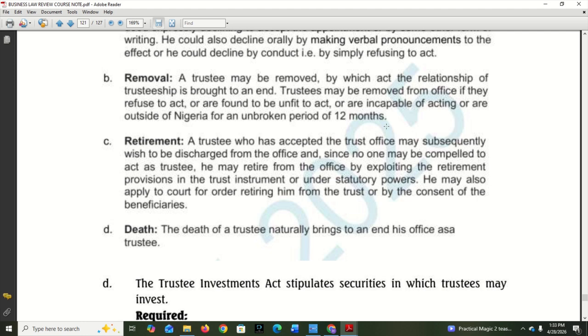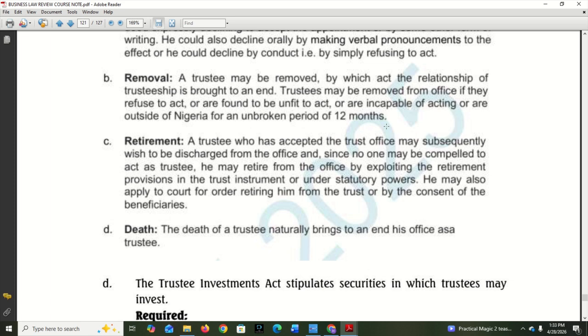Okay, all right. Now, three, retirement. A trustee who has accepted the trust office may subsequently wish to be discharged from the office. He can also decide to what? Retire. Then the last scenario is what? If he dies.